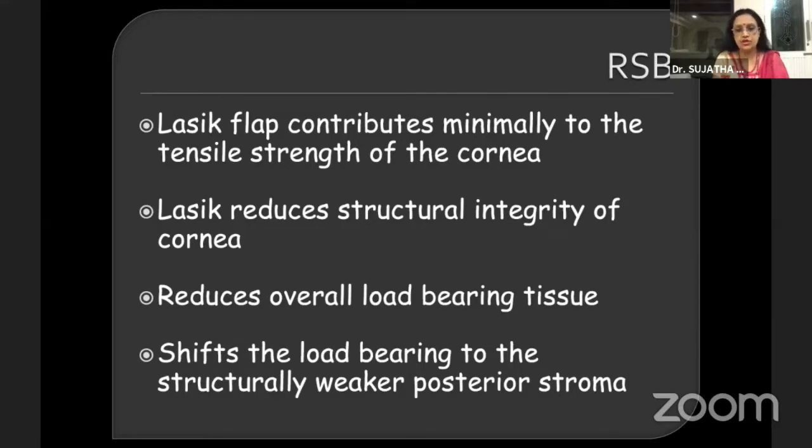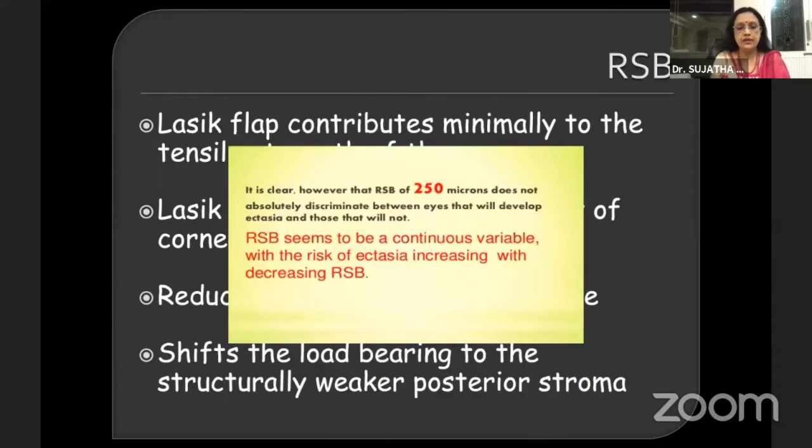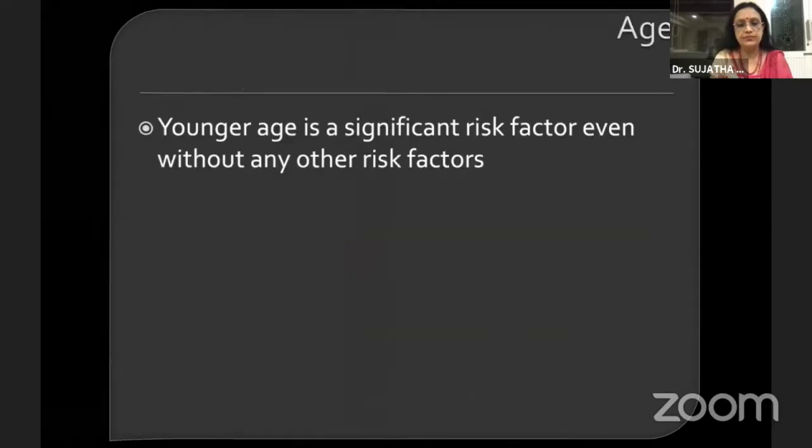There is a loss of structural integrity and biomechanical strength in the cornea after LASIK. It reduces the overall load-bearing tissue and shifts the load-bearing structurally to the weaker posterior stroma. However, the RSB of 250 microns as a cutoff does not absolutely discriminate between eyes that will develop ectasia and those that will not. RSB seems to be a continuous variable, with the risk of ectasia increasing with decreasing RSB.